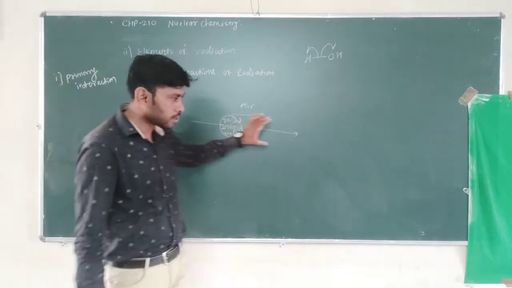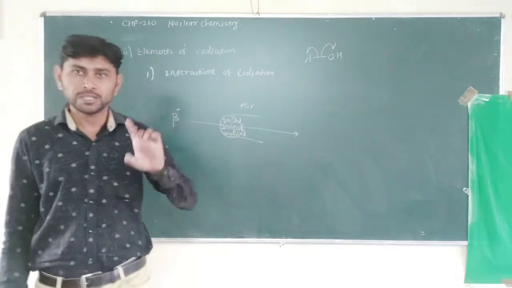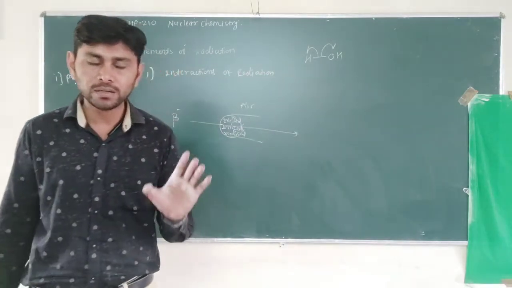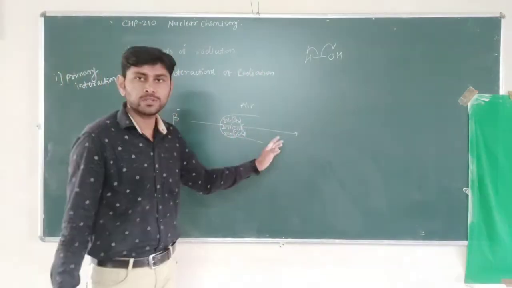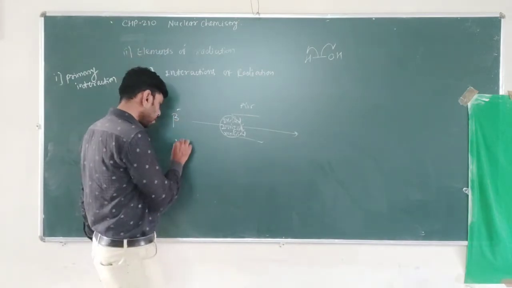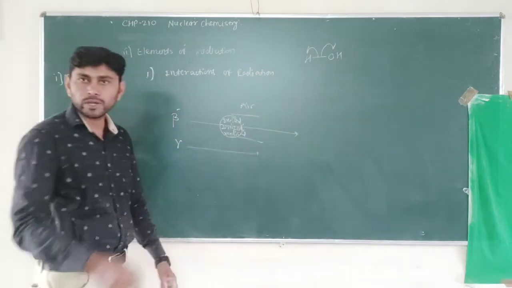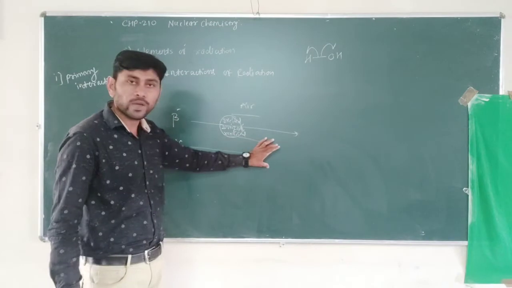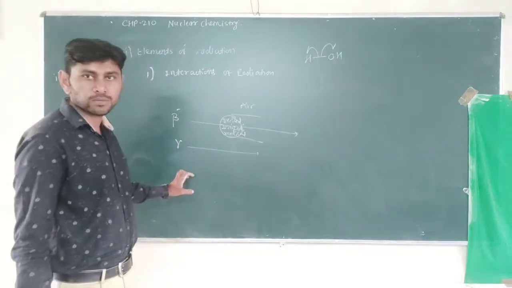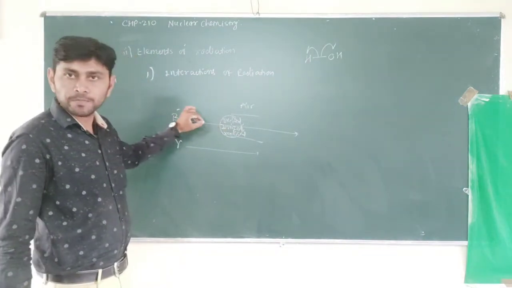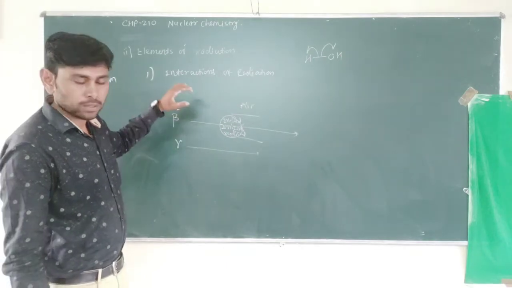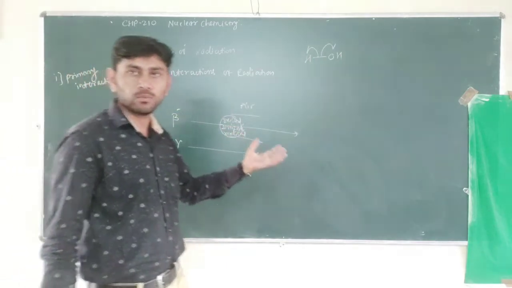So this is the way in which these particles or radiation move, such as gamma, which also moves in some way. This is the way in which beta particles move. This is the way in which alpha particles move.